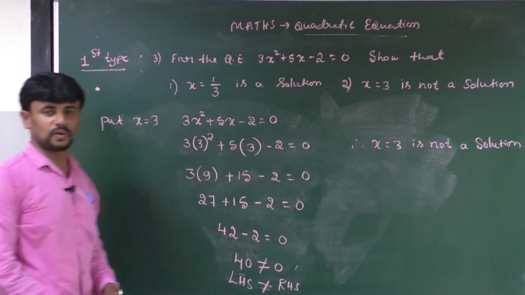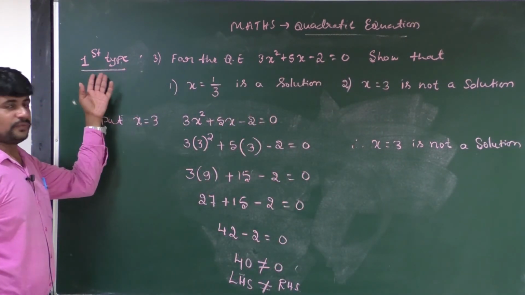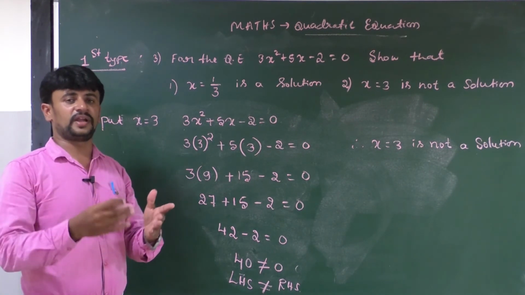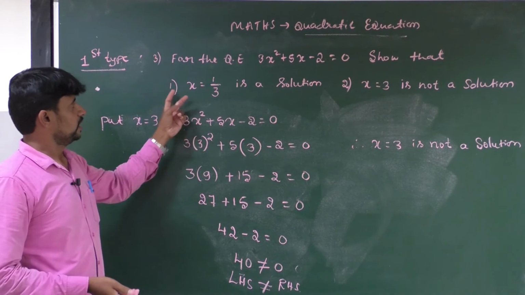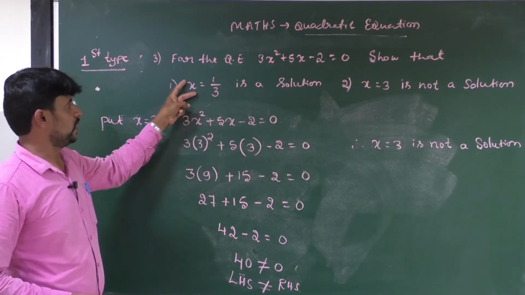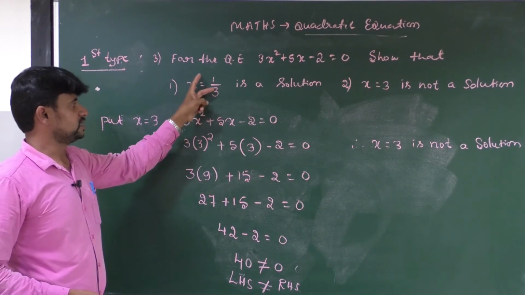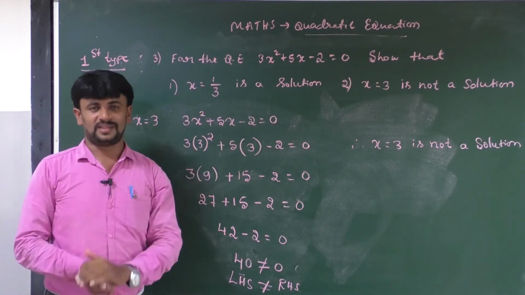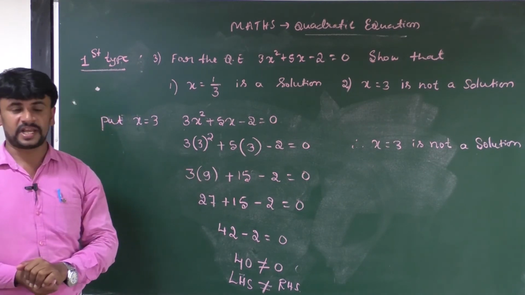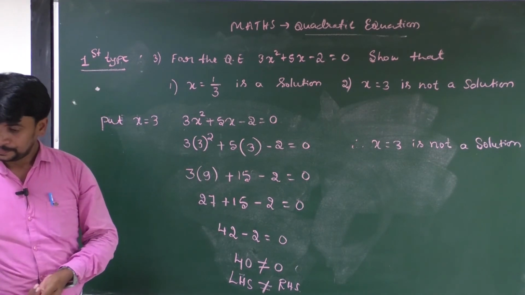Okay, this is also one of the questions in the first type. How to find and how to satisfy the quadratic equation when the value of x is given, x is equal to 1 by 3 and x is equal to 3. Okay, let us take another question.